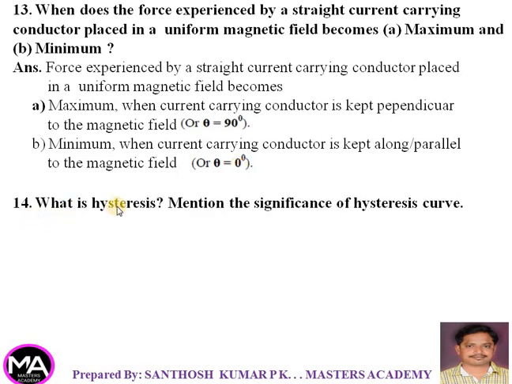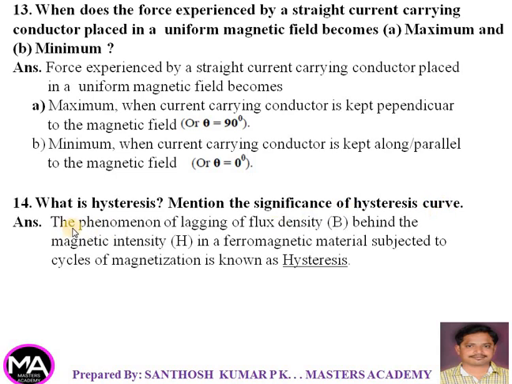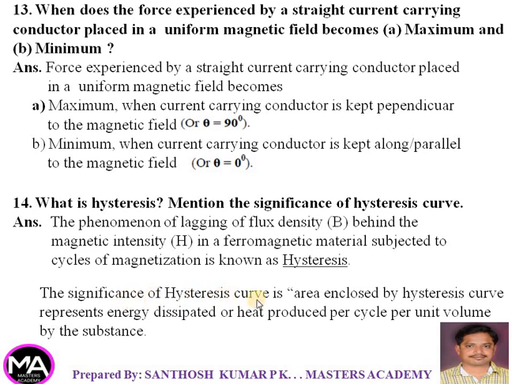14th one, what is hysteresis? Mention the significance of hysteresis curve. Hysteresis is the phenomenon of lagging of flux density behind the magnetic intensity in a ferromagnetic material subjected to cycles of magnetization. And the significance of hysteresis curve is the area enclosed by hysteresis curve represents energy dissipated or heat produced per cycle per unit volume by the substance. You can write it represents energy dissipated, or also you can write it as the heat produced.